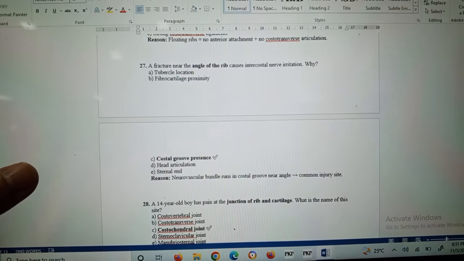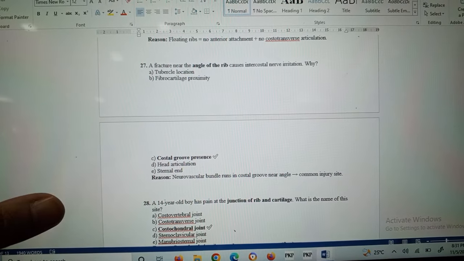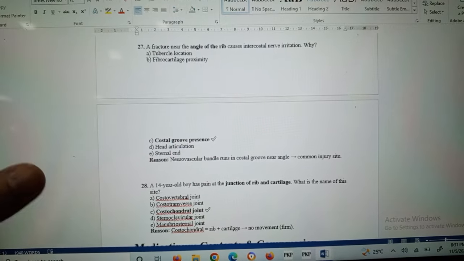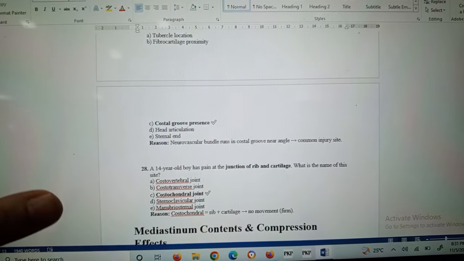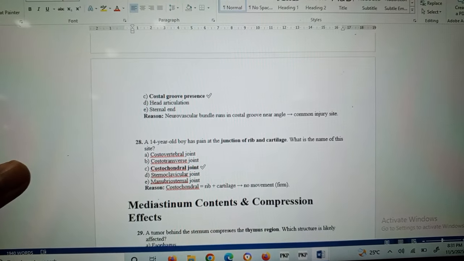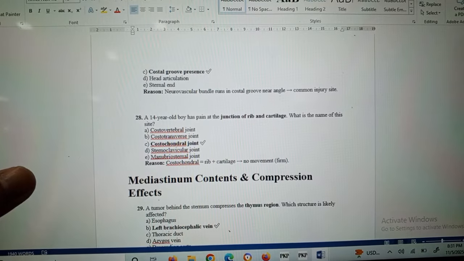Question number 27: a fracture near the angle of the rib causes intercostal nerve irritation. Why? The costal groove is present. The neurovascular bundle runs in the costal groove near the angle. It is a common injury site.